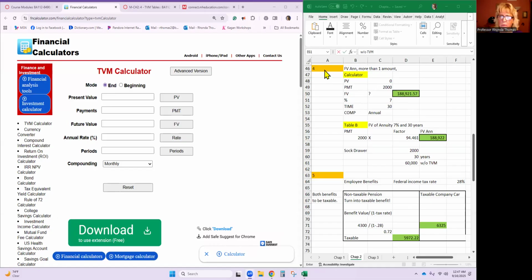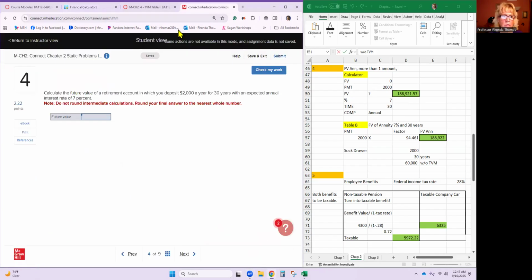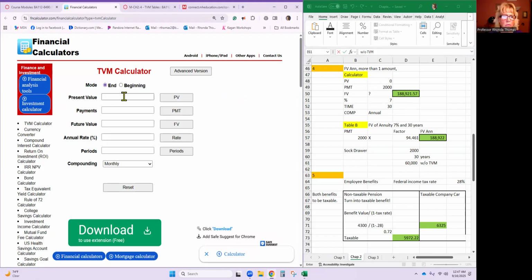Okay, we were working on this annuity here, number four. If you put $2,000 a year for 30 years at 7%, the calculator should be set with $2,000 as the annuity for 30 years in a row at 7%.